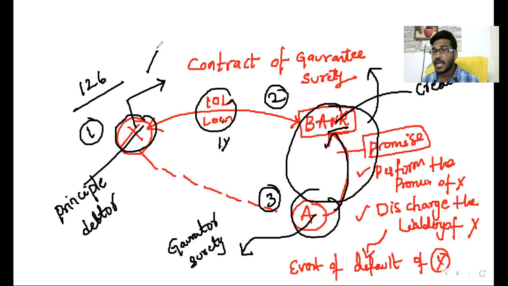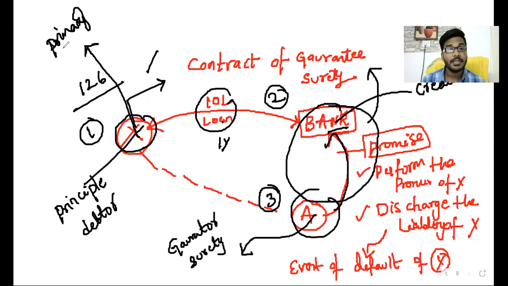That is the reason why, in case of contract of guarantee and contract of surety, the principal debtor's liability is a primary liability. Primary liability. He is liable. First person is liable. Sir, the surety liability is what type of liability? Sir, surety liability is a secondary liability.